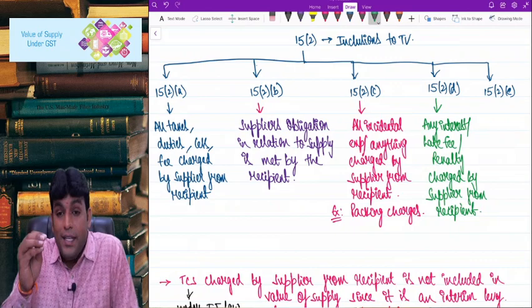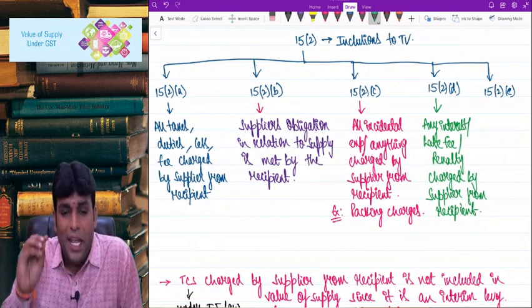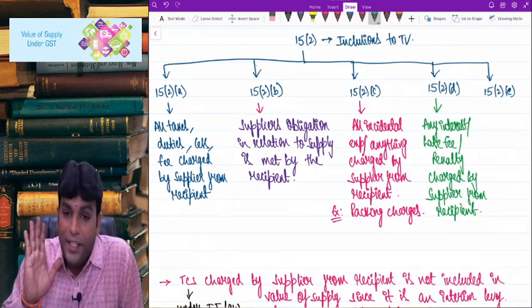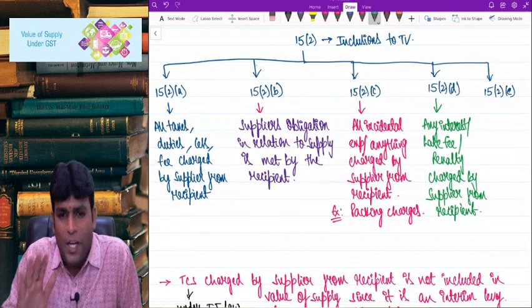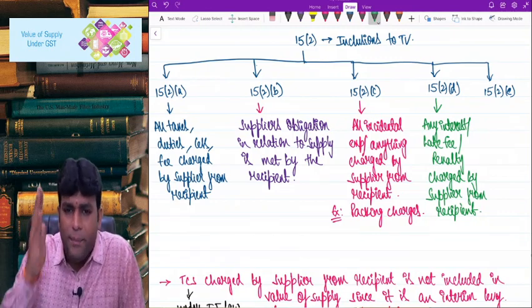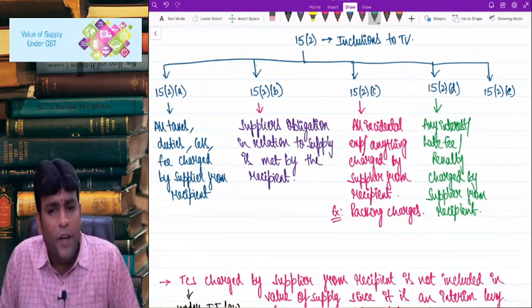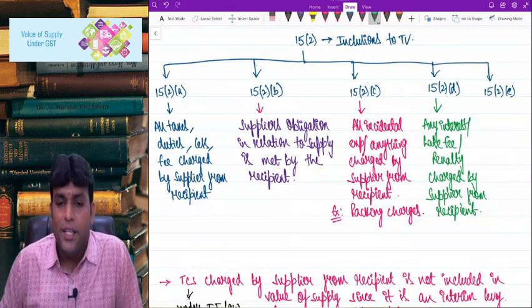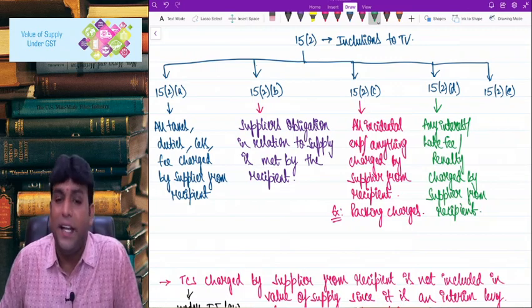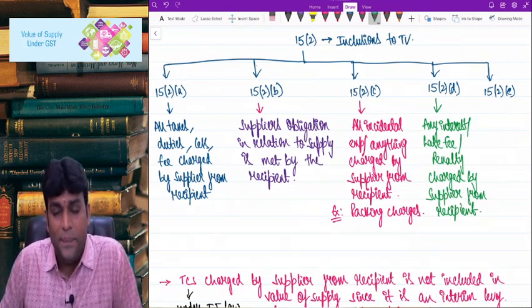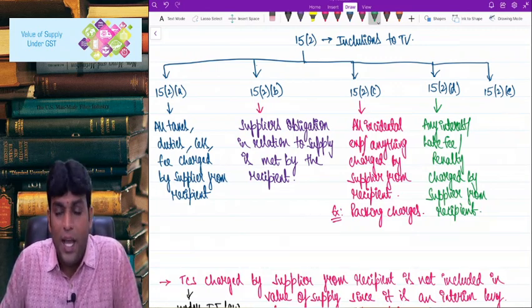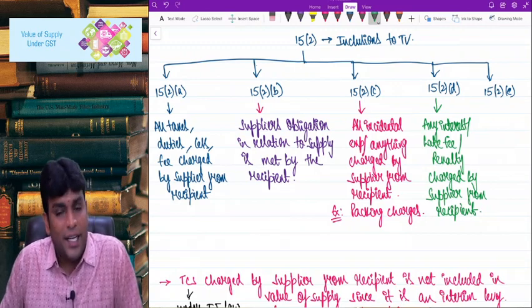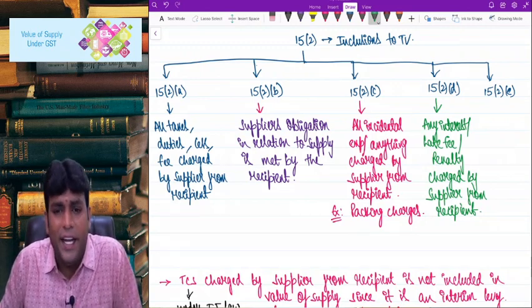Listen, sir, one company is providing some service to a client and they gave a bill for 1 lakh rupees. In the bill they mentioned that the payment of this 1 lakh should be made within 30 days, but in case it is not paid within 30 days, the company will collect an additional 10,000.